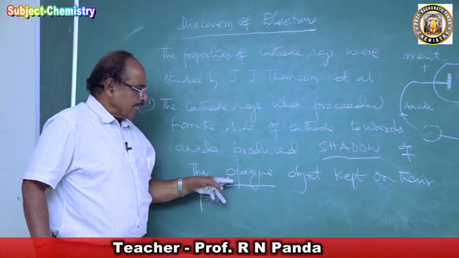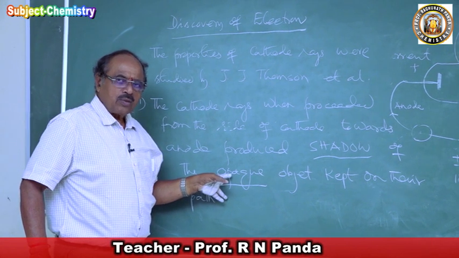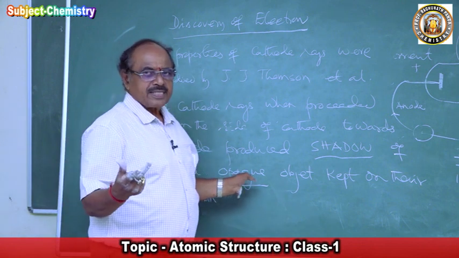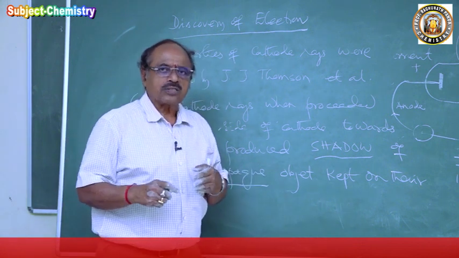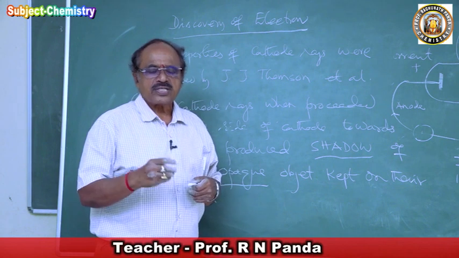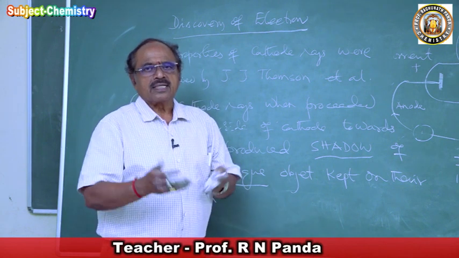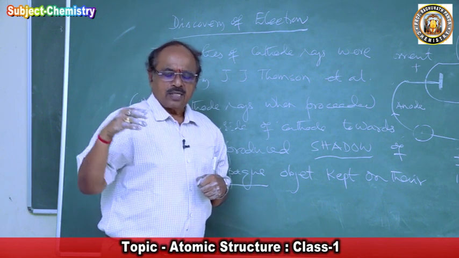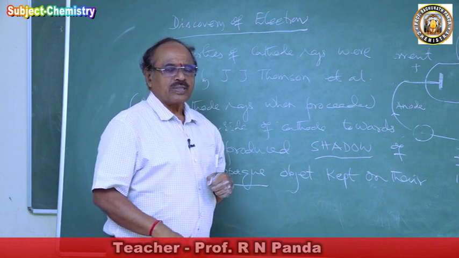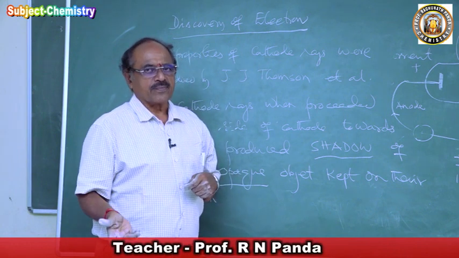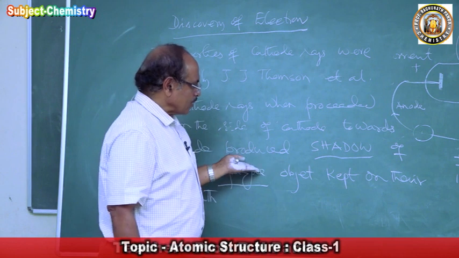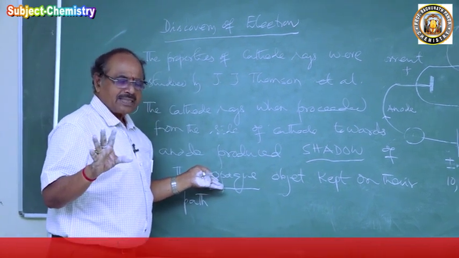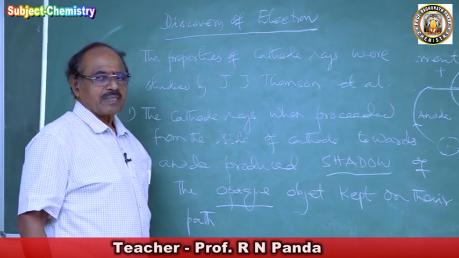What is an opaque object? An object which does not allow the passage of light. Any substance which allows light to pass is called transparent. A substance which reflects light, like a mirror, is a reflecting surface. And if light goes through a glass slab, we call that phenomenon refraction. But here the opaque object is not allowing the light to pass, and they found a shadow of the opaque object.